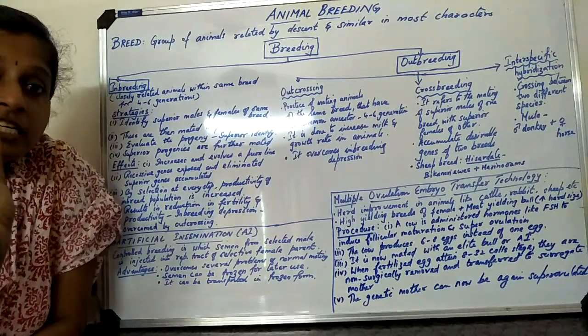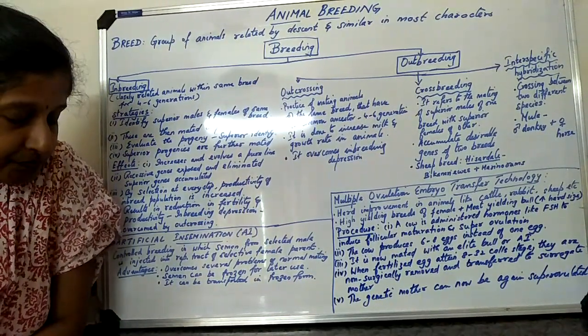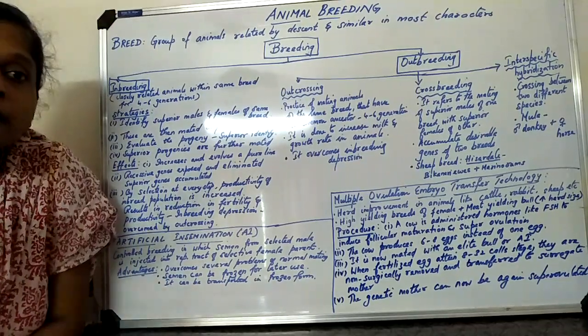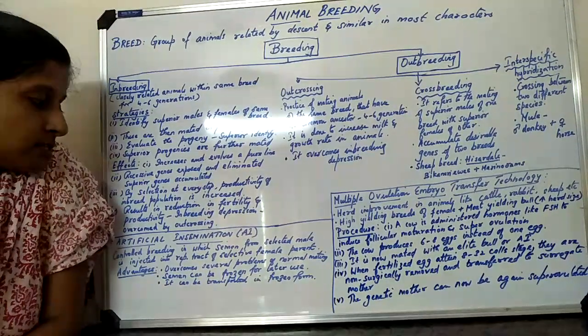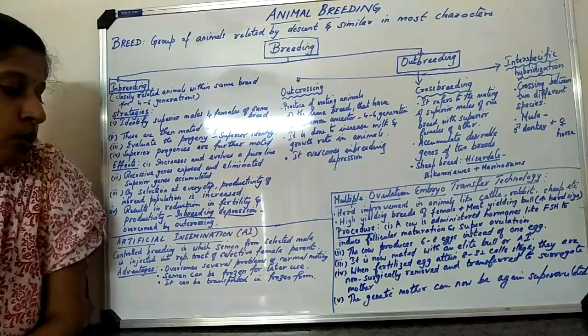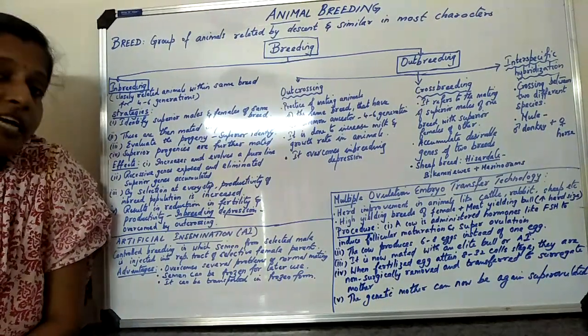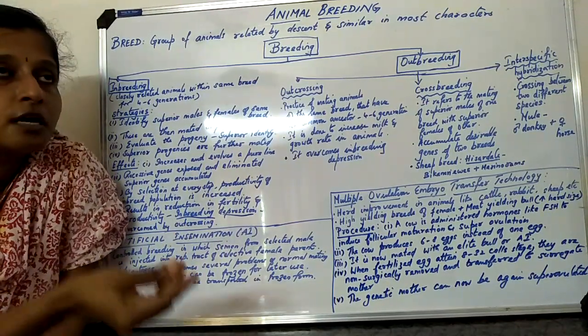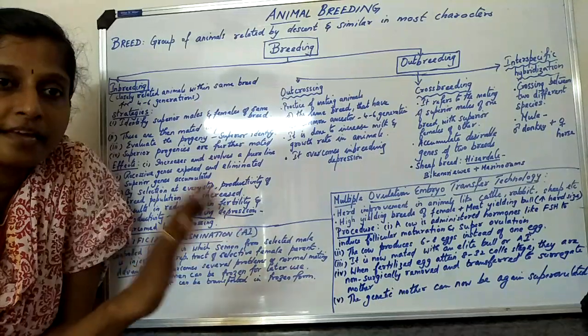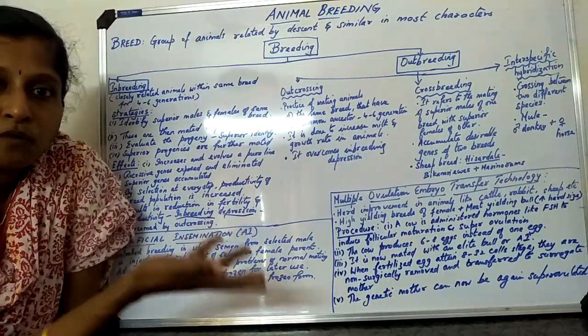The last is a demerit of inbreeding. The term we use is inbreeding depression. What is inbreeding depression? This is a very important question. It results in reduction in fertility and productivity. See students, when you go on carrying out the same task again and again, you are not going to involve in something else.